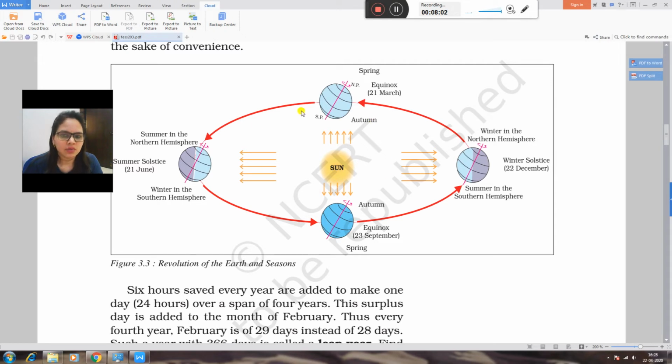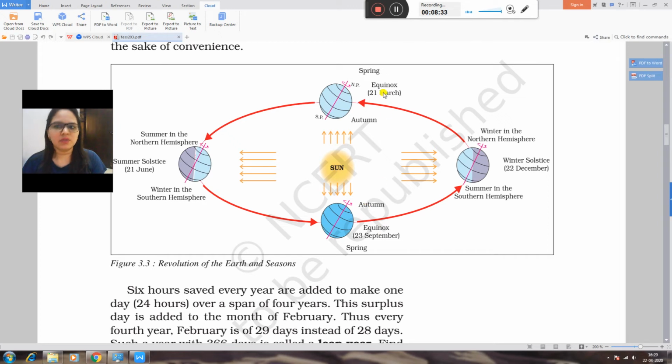Revolution is the reason for seasons. First is spring, then winter, spring, and here summer. You can see both sides of the sun. The side of the earth that receives sunlight is having summer, and the other part is having winter.